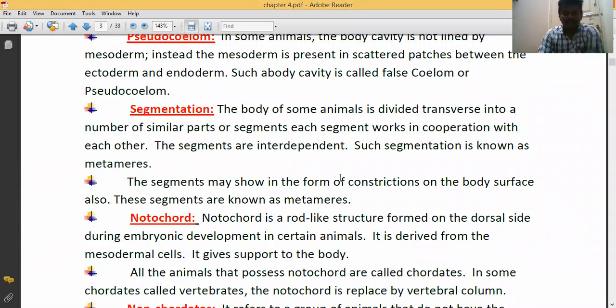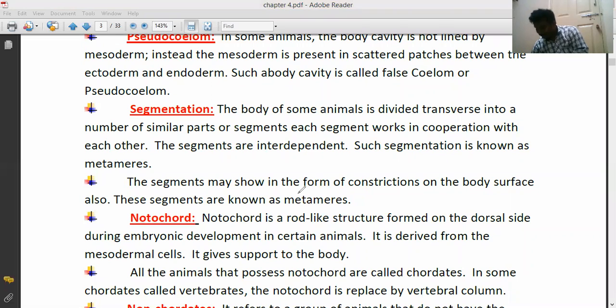Segmentation. The body of some animals is divided transversely into a number of similar parts. See here, the body of some animals is divided transversely into a number of similar parts. These similar parts are segments.